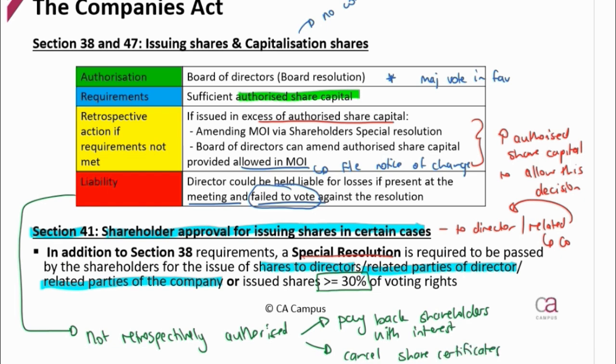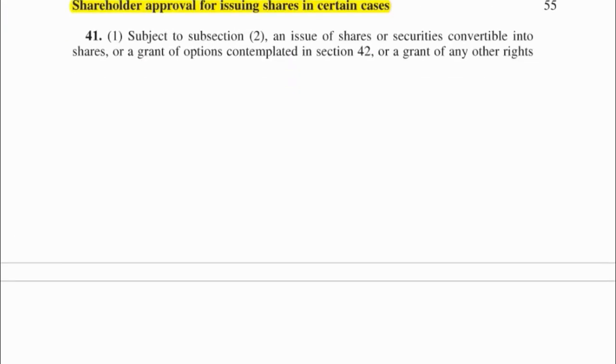Okay, section 41, which is dealing with where a shareholder approval is specifically required. So if it's a normal issue of shares to any shareholder or potential shareholder, we don't need the shareholders to approve, only the directors.